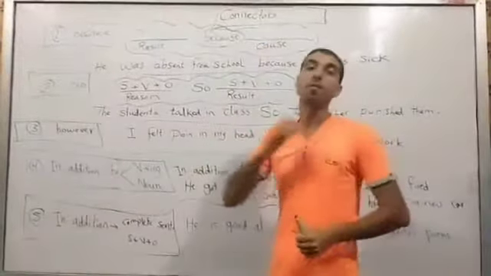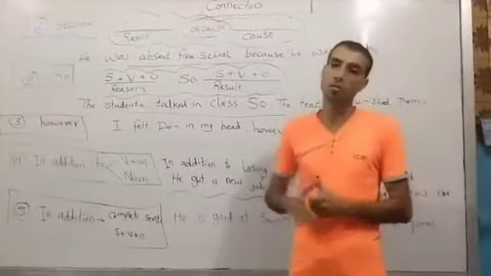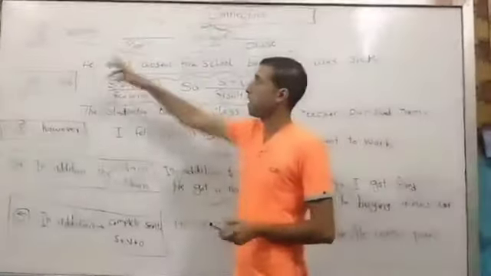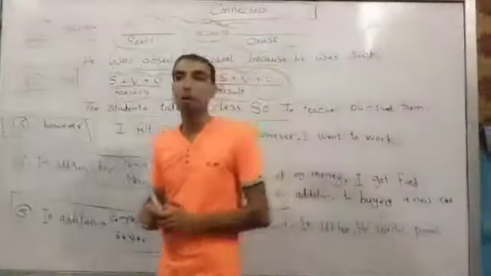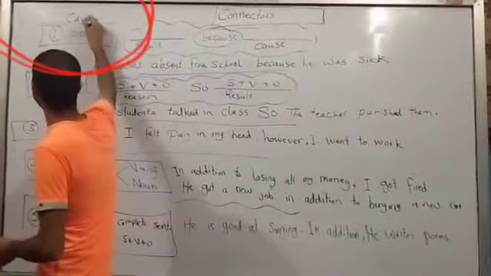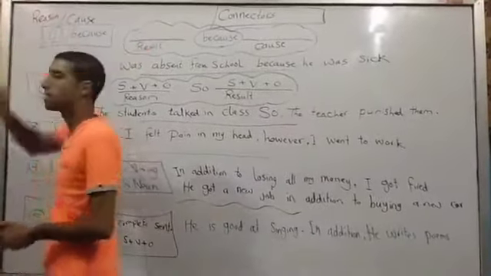There are hundreds of connectors in English. As a matter of fact, we are not going to study all of them today. We are going to study the most important. The first one is because. Because is a connector which is used to show the cause of the action. Some people call it the reason of the action.